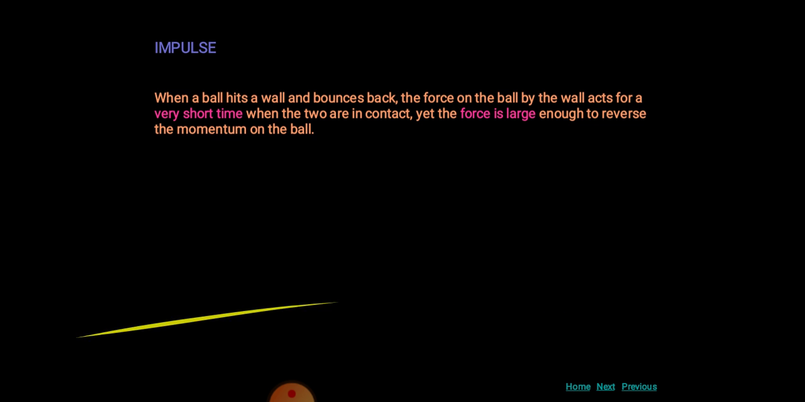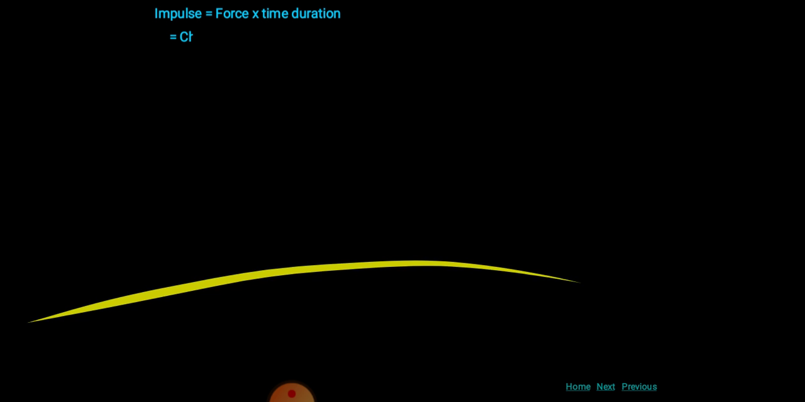So the impulse here, we have taken, is a product of force and time, and we can write that the impulse is nothing but the change in momentum, and this is a measurable quantity. So let us try to understand in detail about the impulse. Impulse is force into time, and that is nothing but change in momentum.